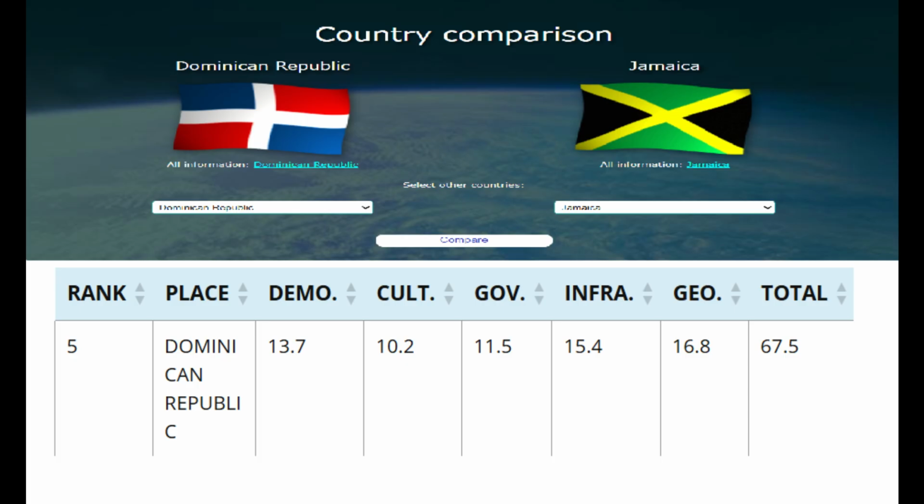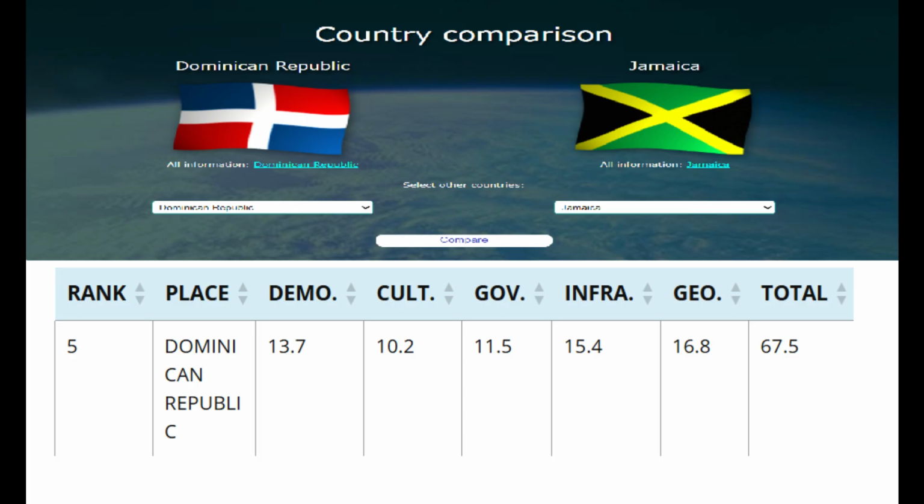So with its demographic, it's at 13.7, which I guess kind of makes sense because the Dominican Republic is seen as the country with the highest Afro population. But when you really look into the demographics of the Dominican Republic, most of the population are mixed mulattoes instead of black, where Jamaica is a heavily black population and the mulatto category is very small. So I think with this they went with Afro descent, but that's somewhat misleading based on how they identified it when I went into the site that I referenced.